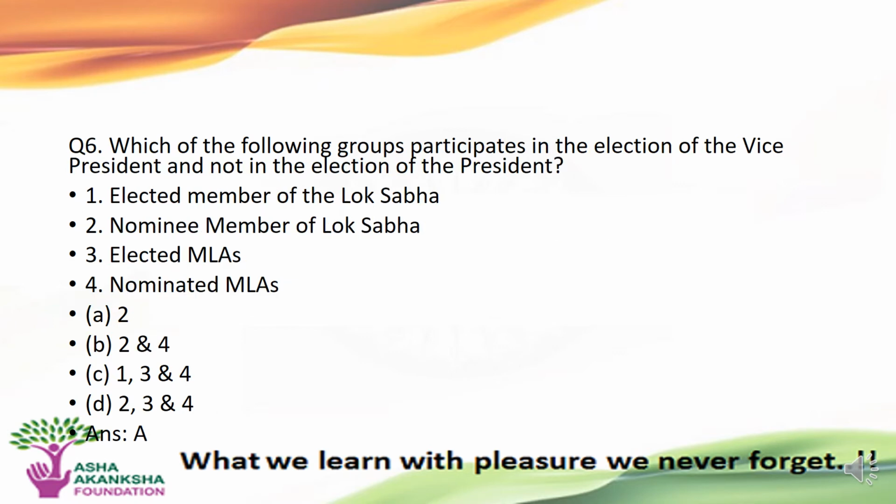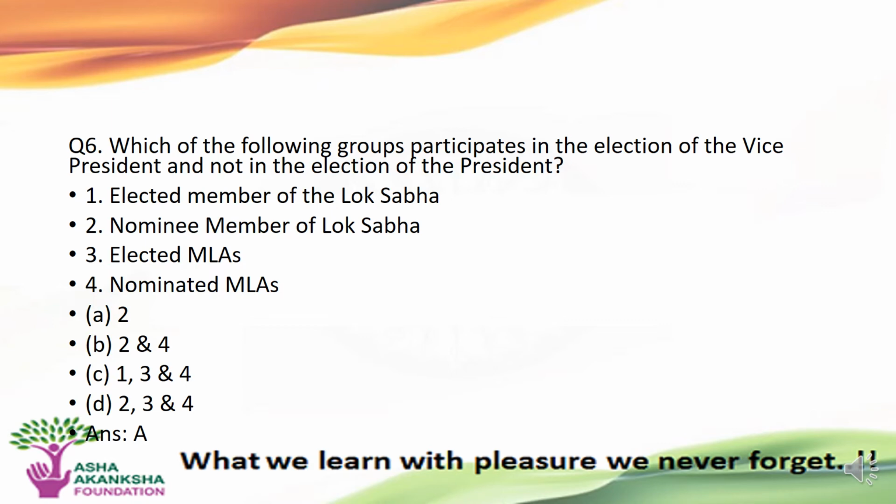The next question is, which of the following groups participate in the election of the vice president and not in the election of president? The statements are: first, elected member of Lok Sabha. Second, nominee member of the Lok Sabha. Third, elected MLAs, or fourth, nominated MLAs.